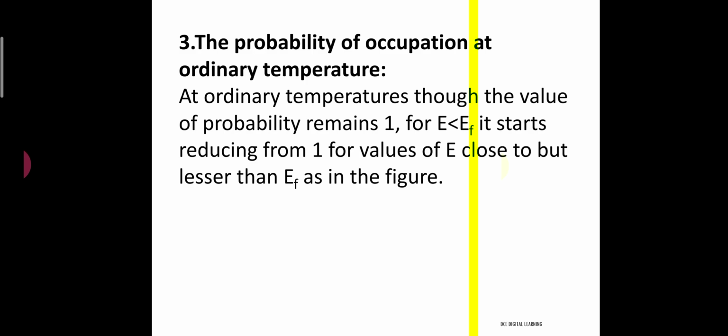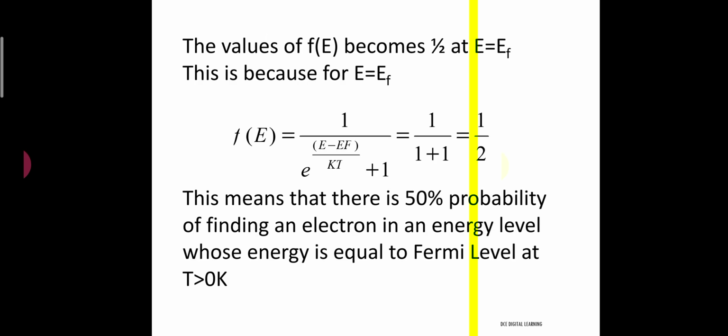The third case is what happens to the probability of occupation at temperatures greater than 0 Kelvin, which we call ordinary temperatures. At ordinary temperatures, though the value of the probability remains 1 for energy states well below the Fermi energy level, it starts reducing from 1 for values of E close to but less than EF, and this can be seen in the figure. The value of f(E) becomes half at E = EF.